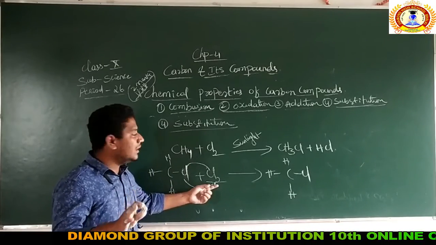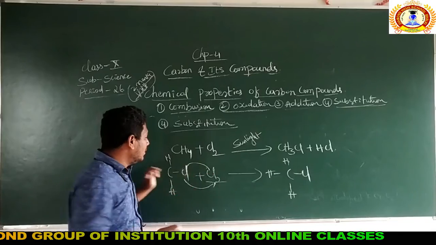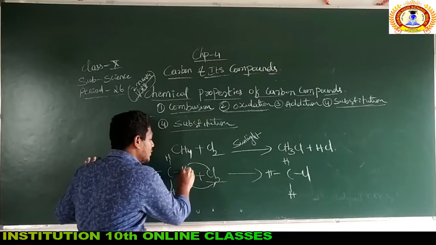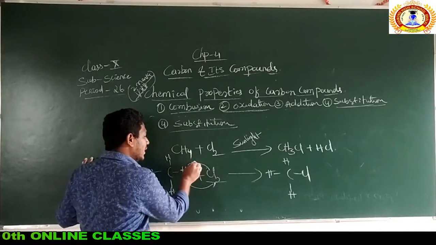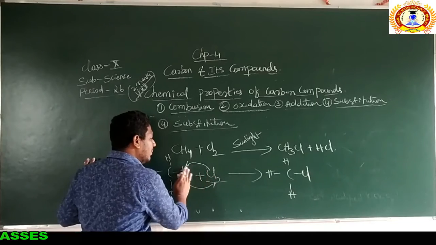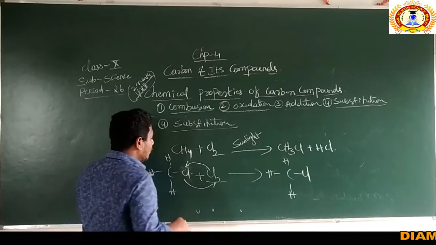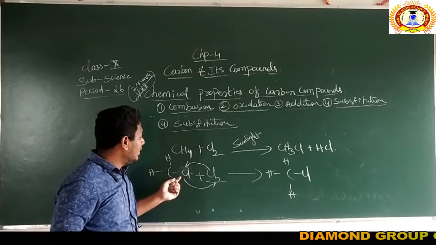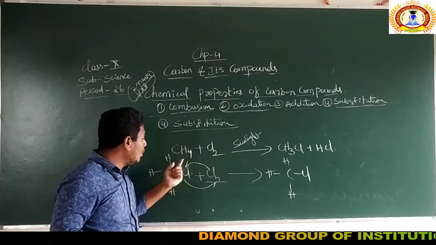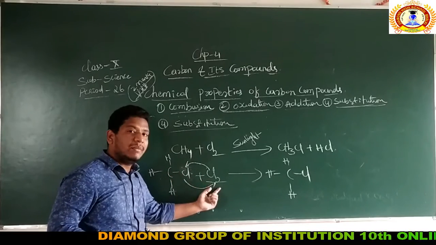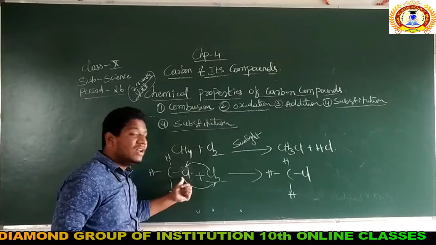Simple. Are you understanding? Out of 2 Cl, what is there here first? Here is the hydrogen. So to this hydrogen, one of the chlorines is replacing, it becomes Cl. So one hydrogen is replaced there. Out of 2 chlorine, 1 chlorine is situated here, means 1 chlorine is remaining there and 1 hydrogen is replaced and remaining there.